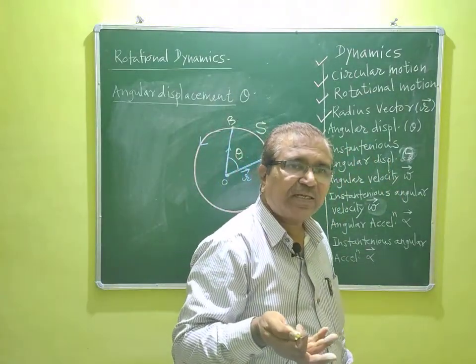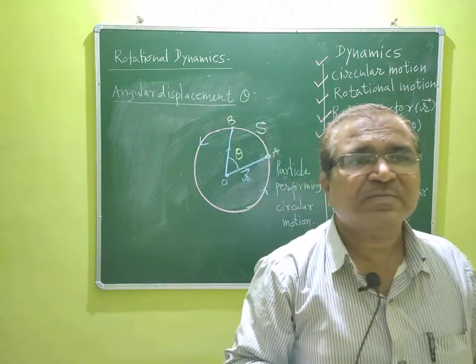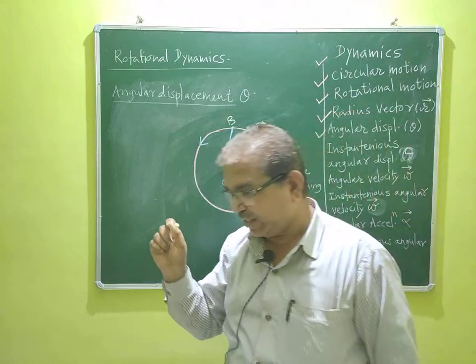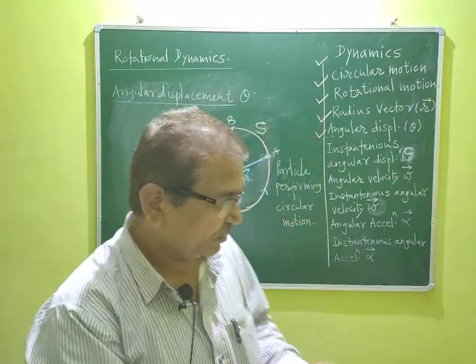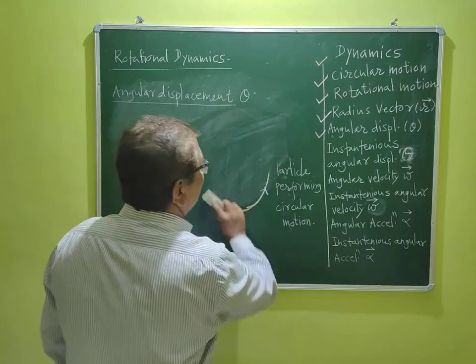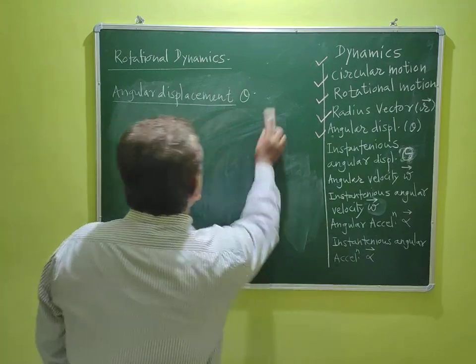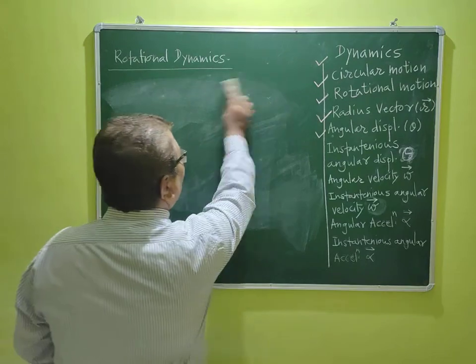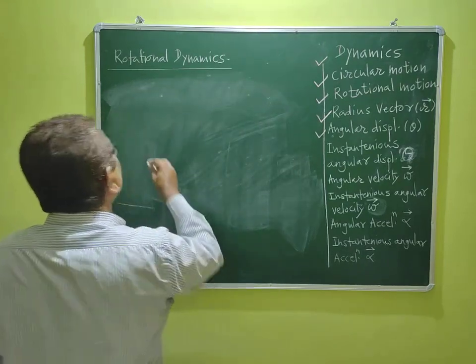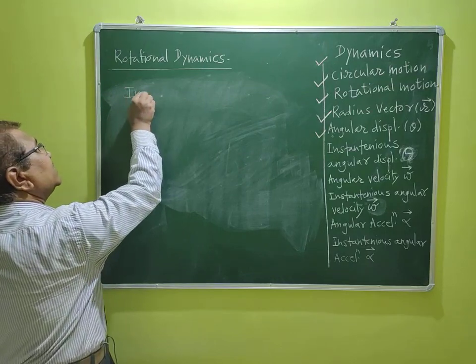Then after learning angular displacement, we'll have to learn instantaneous angular displacement. Okay, I will clean the board and then we'll give a title on the board: instantaneous angular displacement.